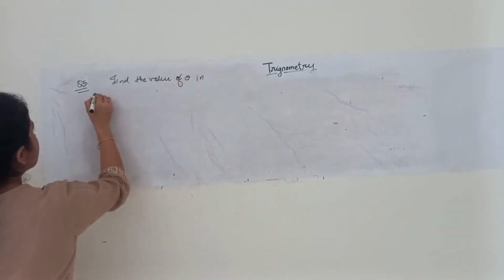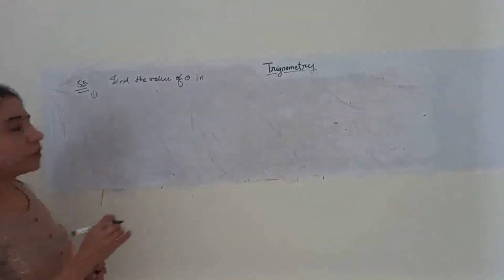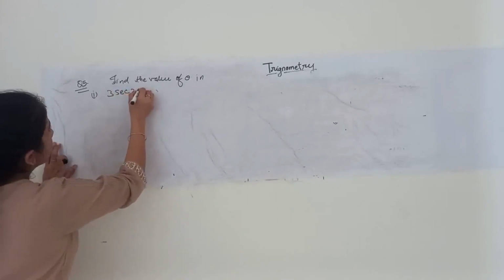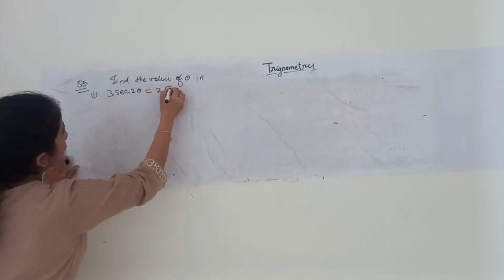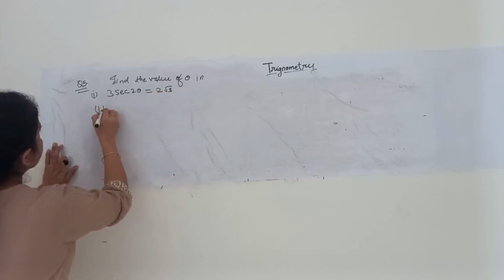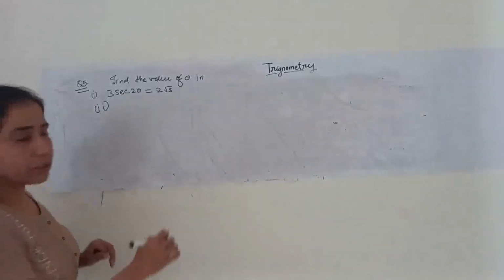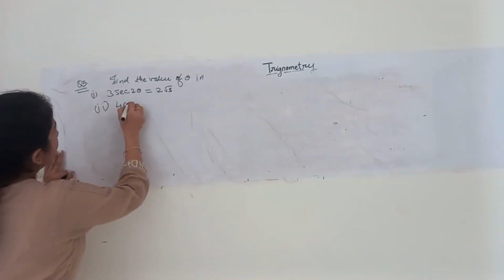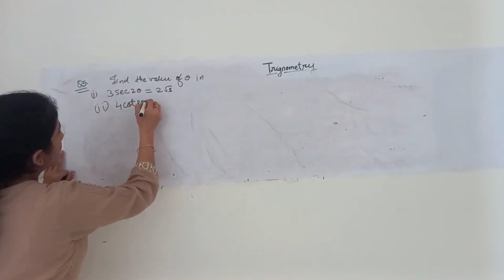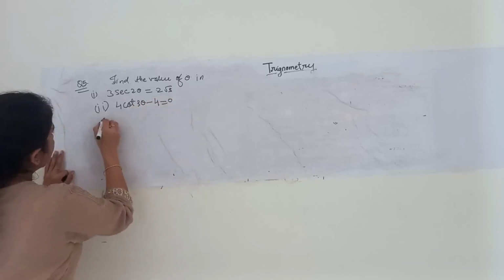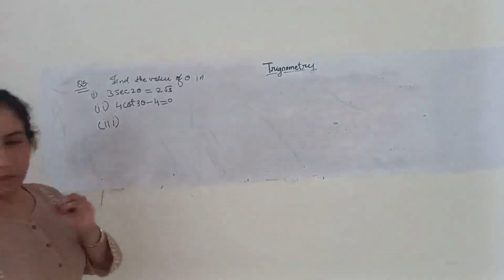First is 3 sec 2 theta equals 2 root 3. Second one is 4 cot 3 theta minus 4 equal to 0. And the third trigonometric equation is